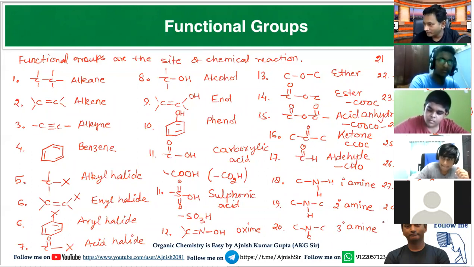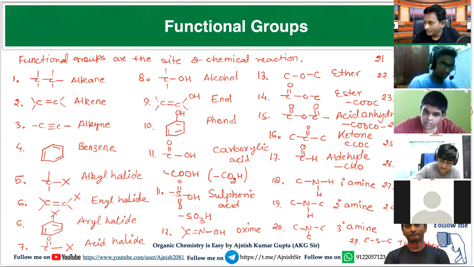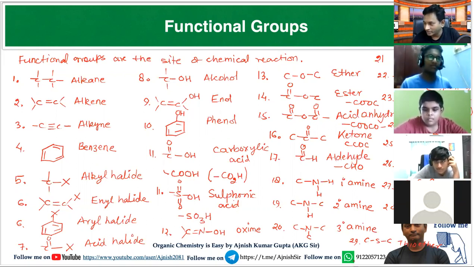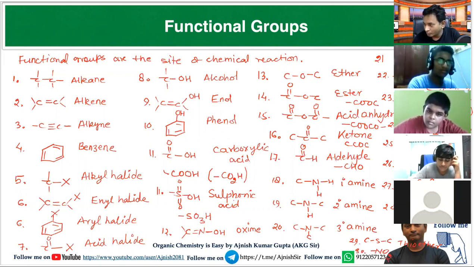And when CSC is given, it is called thioether. And last, NO2. When NO2 is present, it is called nitro.